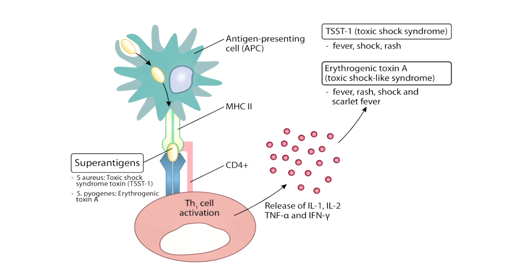Overgrowth of Staphylococcus aureus on vaginal tampons or nasal packs results in release of toxic shock syndrome toxin 1, or TSST-1. Toxic shock syndrome toxin 1 cross-links the macrophages and helper T cells outside the antigen binding site. This causes diffuse, nonspecific T cell activation and results in cytokine storm with interleukin-2, interferon gamma, and so on. These cytokines are responsible for the signs and symptoms of toxic shock syndrome.